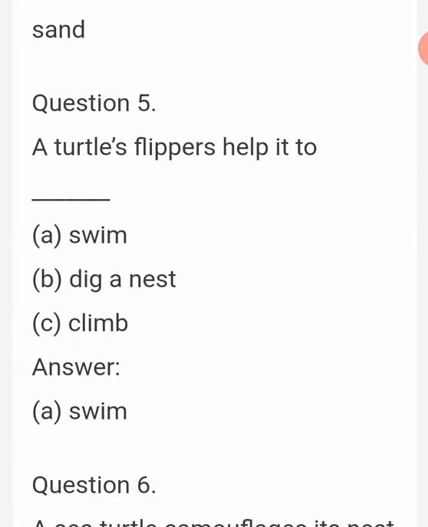Next question. A turtle's flippers help it to A, swim. B, dig a nest. C, climb. The correct answer is A, swim.